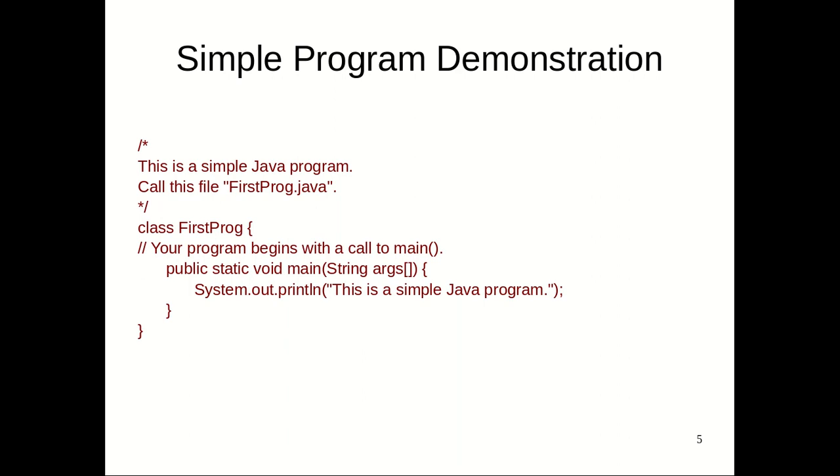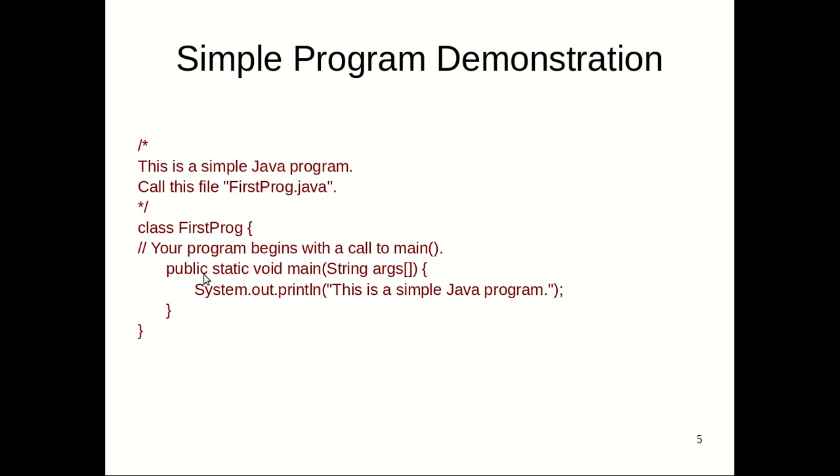The class first program has the only method that we want to execute, that is the main method. The role of the main method remains the same as in C++, that is, it begins the execution. Whenever we start the execution, the main method is called. But here is a little change in the feature of main. The main is no more a simple int main like C++. It is public static void main, with a mandatory command line argument string.